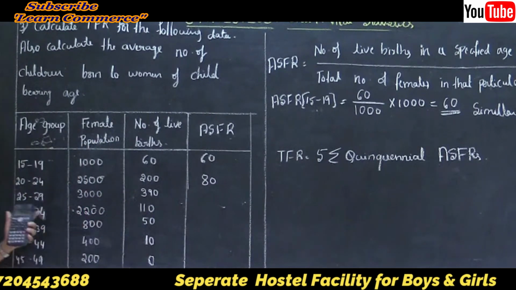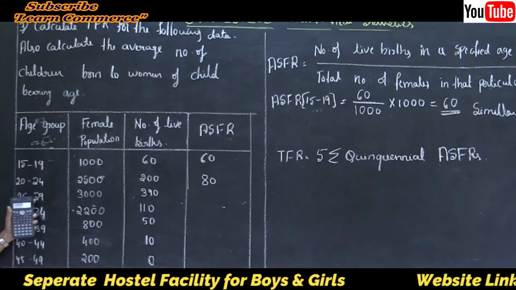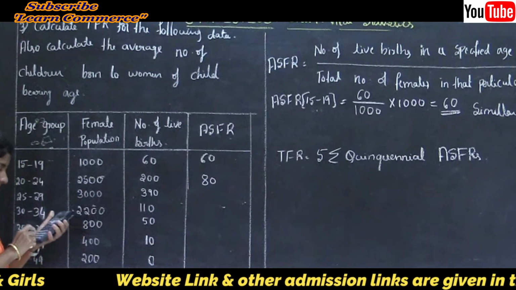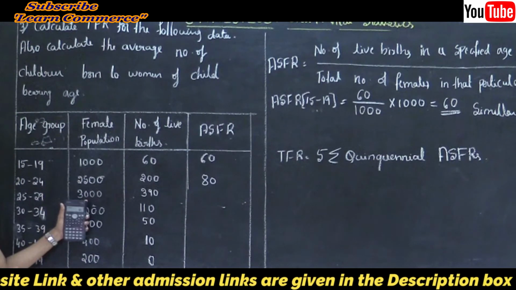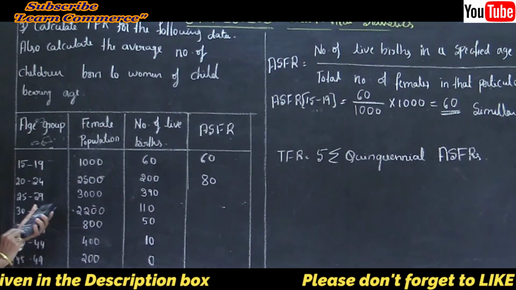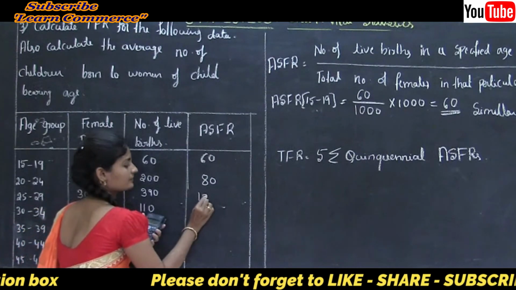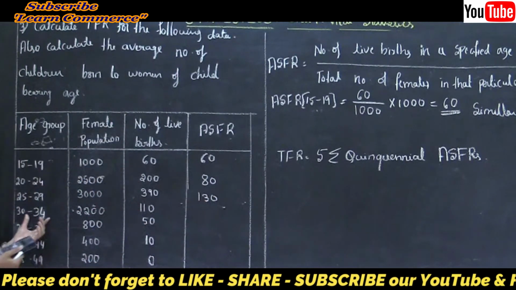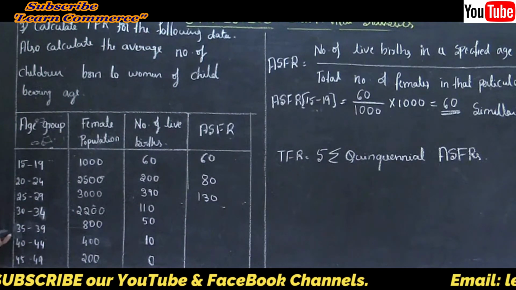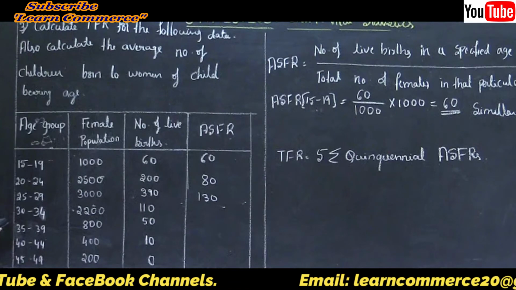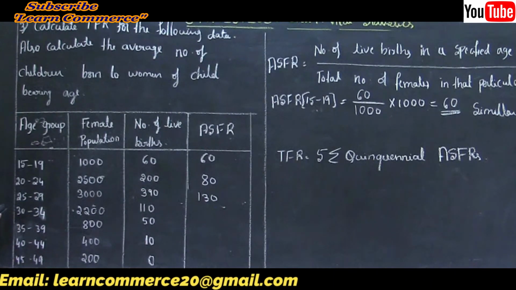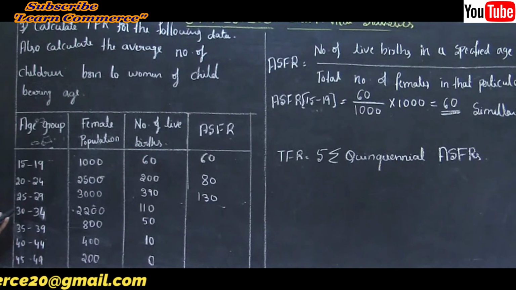Next, the age group 25 to 29: live births 390 divided by female population 3000, into 1000, that is 130. Next, the age group 30 to 34: live births 110 divided by female population 2200, into 1000, that is 50.